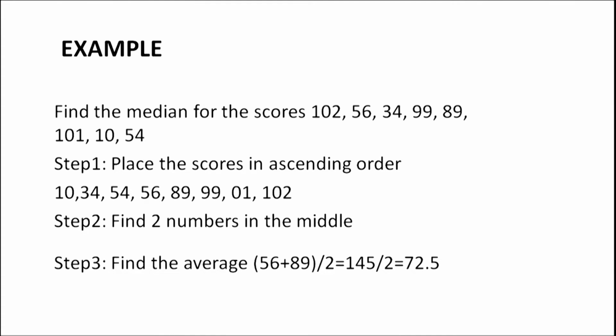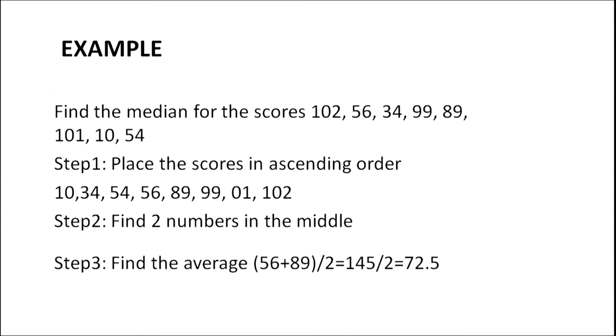Example: find the median for the scores 102, 56, 34, 99, 89, 101, 10 and 54. Step 1. Place the scores in ascending order, that is 10, 34, 54, 56, 89, 99, 101 and 102. Step 2. Find the numbers which come in the middle position.